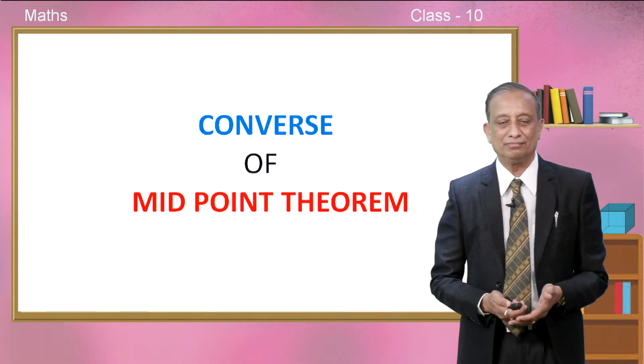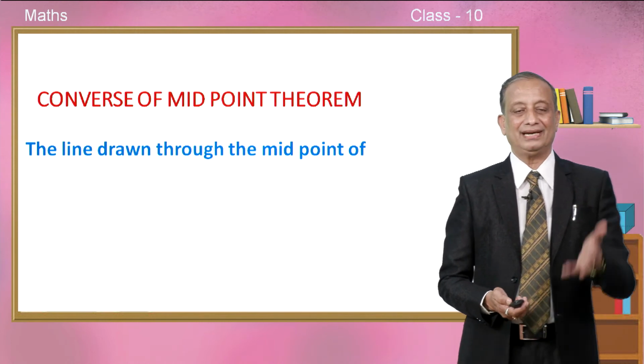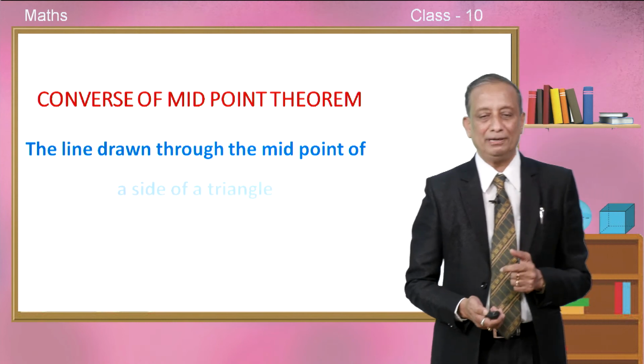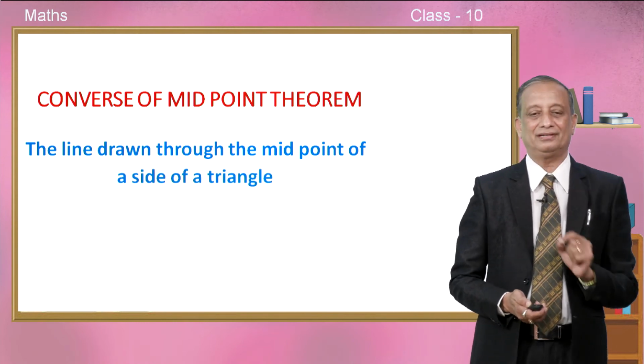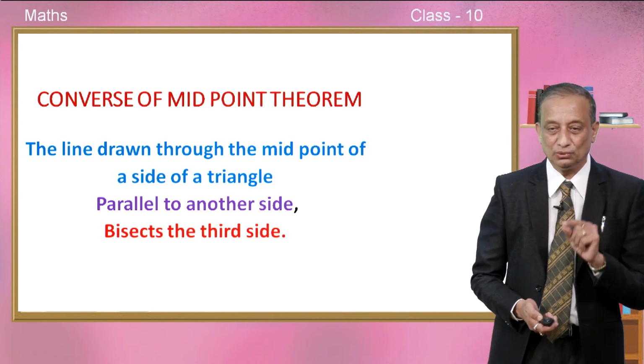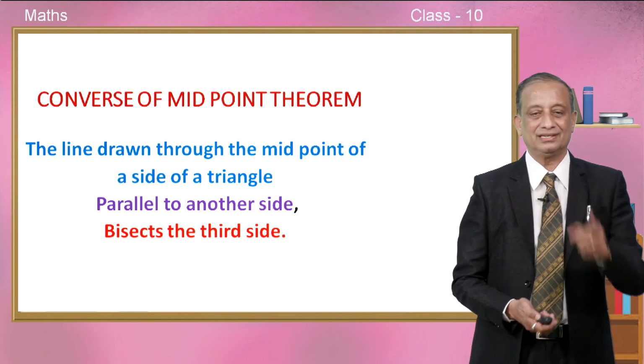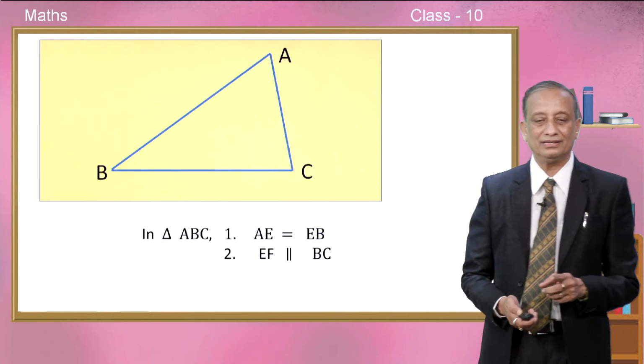Okay. Now, we will go to another important problem, that is converse of midpoint theorem, children. It states that the line drawn through the midpoint of a side of a triangle parallel to another side, what is it going to do? It will bisect the third side, children. This is called the converse of midpoint theorem.